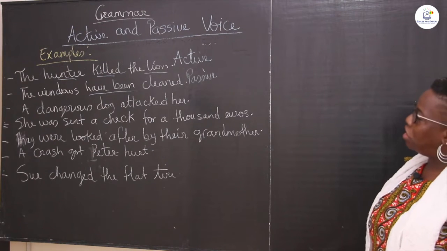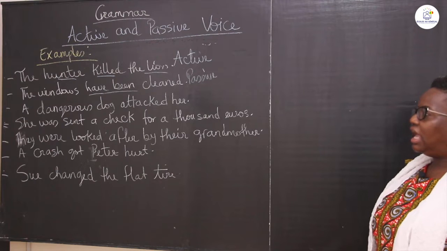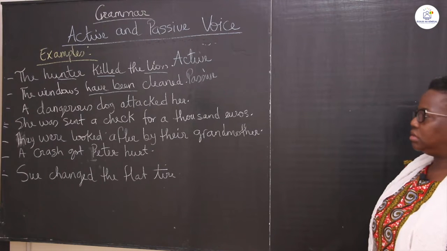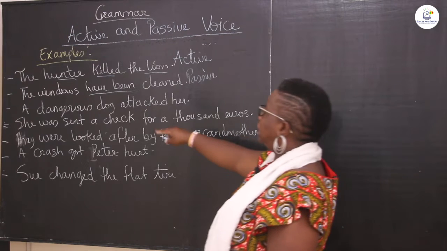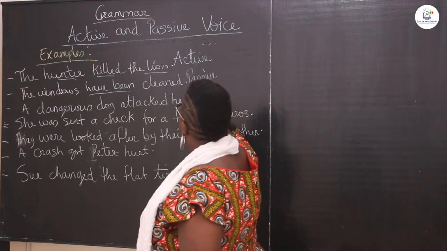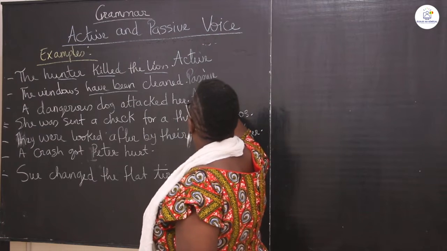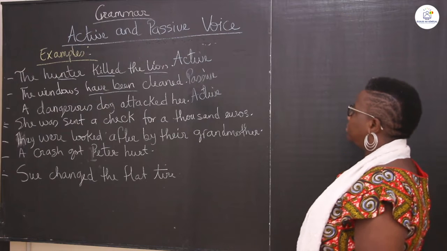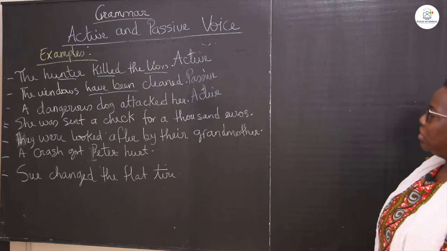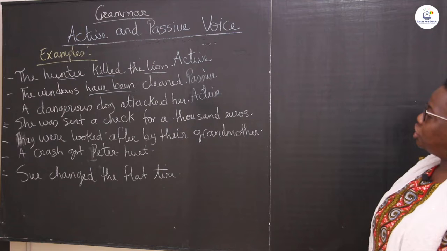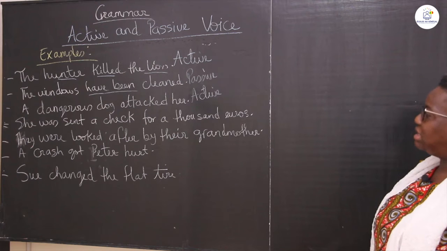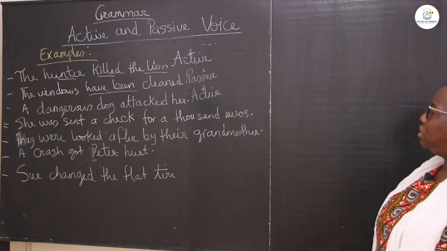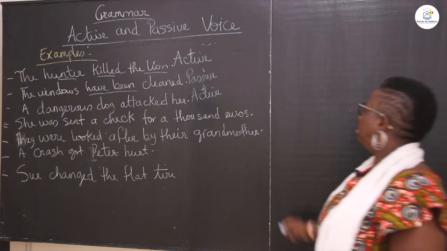And then, a dangerous dog attacked her. This is active. Next: she was sent a check for 1,000 euros. She was sent. Passive.